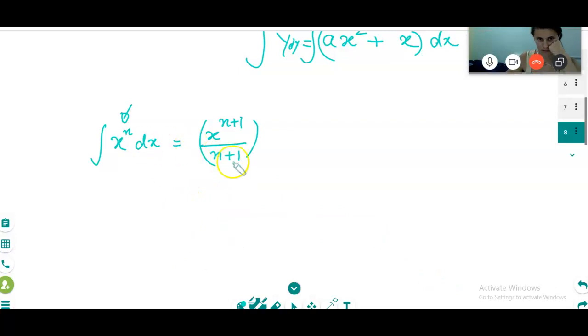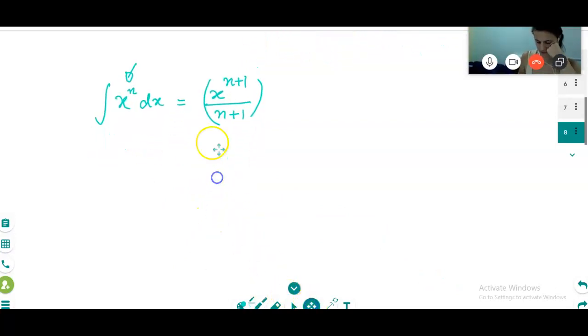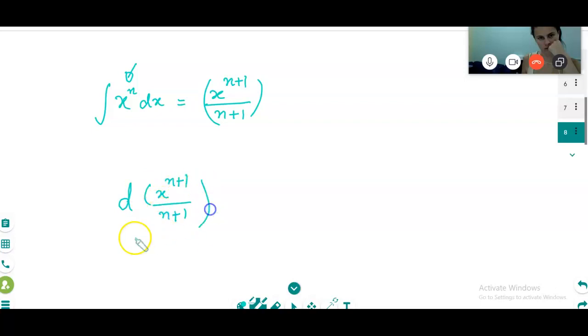So you want to see how to differentiate. Let us differentiate it: d/dx of x power n plus 1 divided by n plus 1. You differentiate it, please tell me. See, n plus 1 is a constant, so you write 1 by n plus 1, no change in it. Now x power n plus 1 is there.